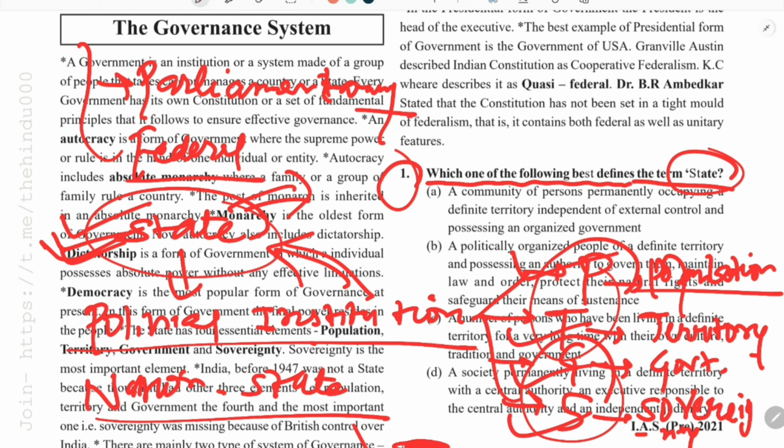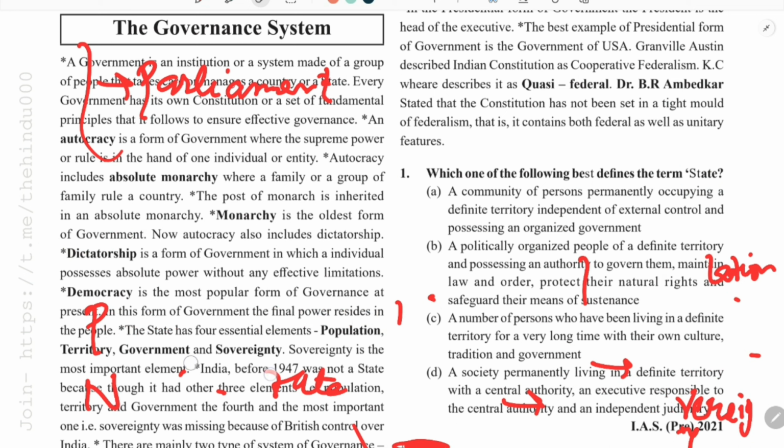I will explain the meaning of the word sovereignty. This word has also been used in the preamble. Sovereignty basically means absence of any higher authority.